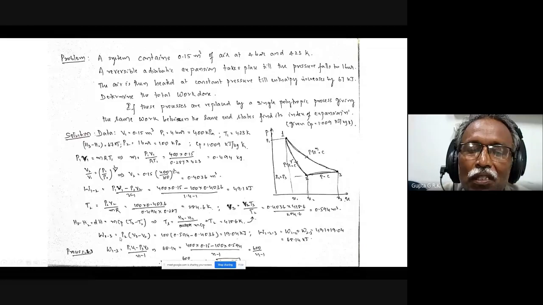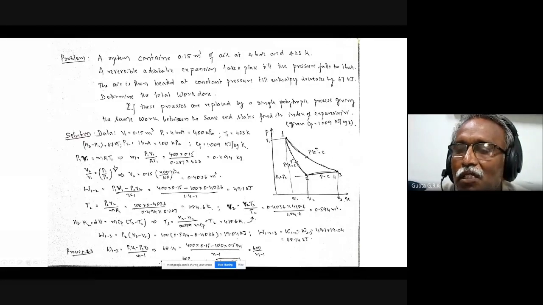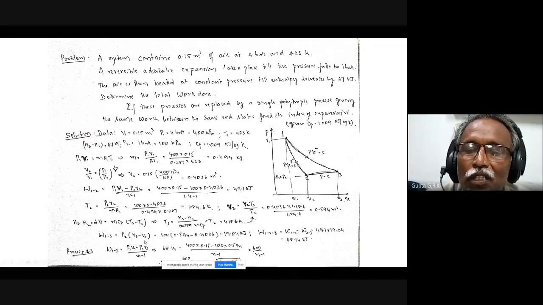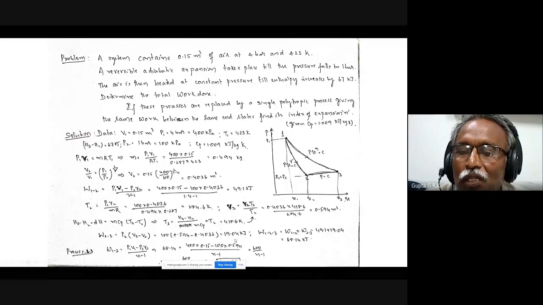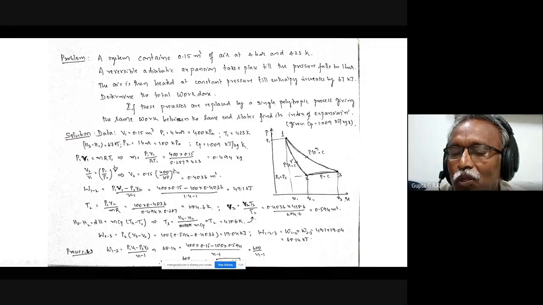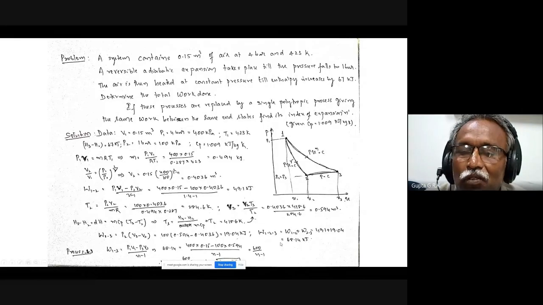So the W23 for the constant pressure isobaric process is P2 into V3 minus V2. So I can find out what this is. So W, the whole for both processes together, is W12 plus W23. So that is 68.14. So this is the total work.